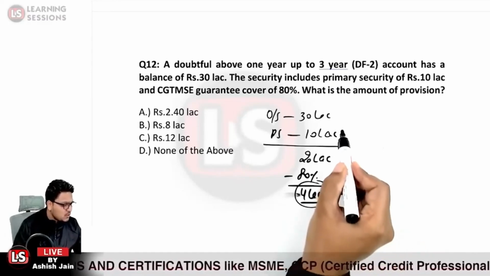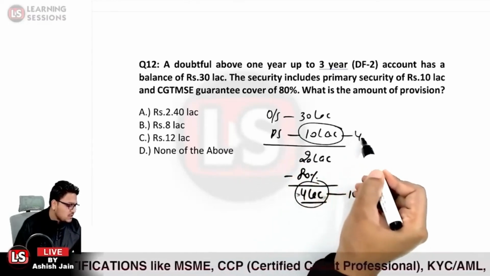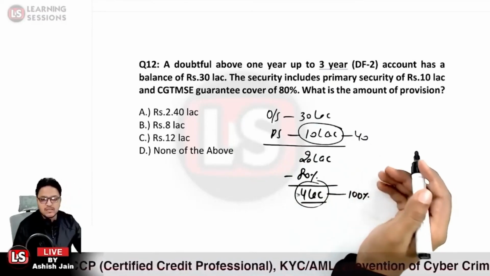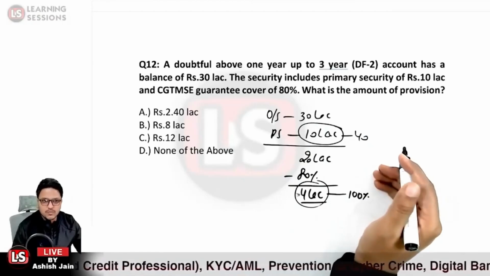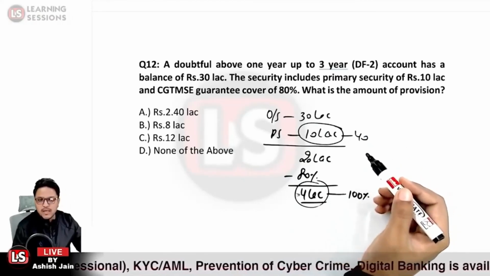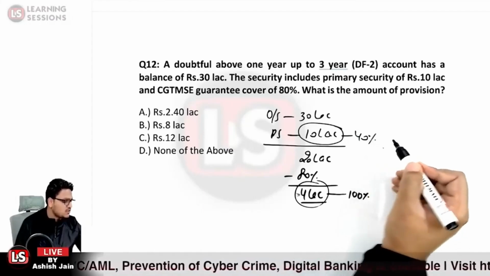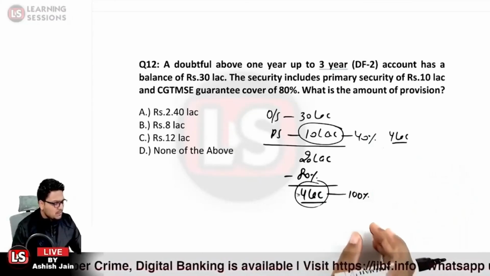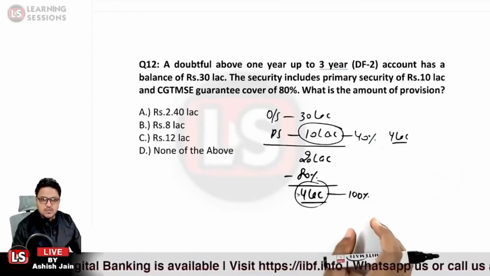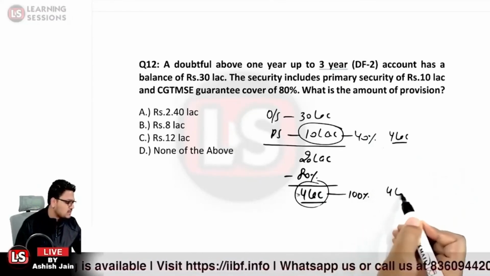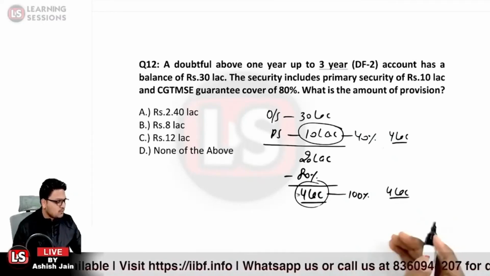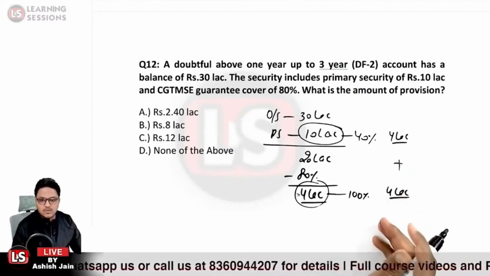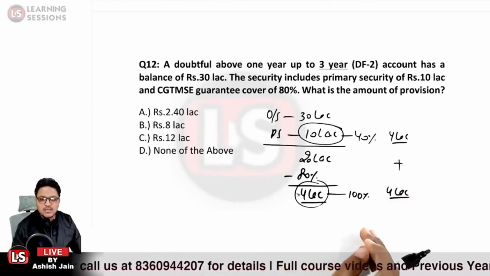And further, for the secured part, that is 10 lakh rupees, 40% of the provision is to be created, isn't it? So for the secured part, 40% of the provision will be 4 lakh rupees. And further, for the unsecured part, 100% of the provision is to be created, that is 4 lakh rupees. So it will be equal to 8 lakh rupees. So the total provision that is to be created in this question is 8 lakh rupees.